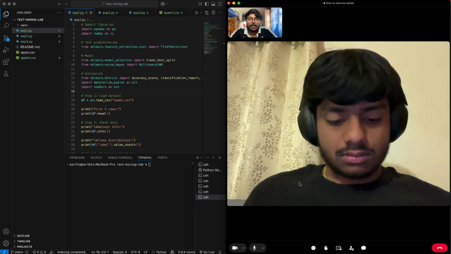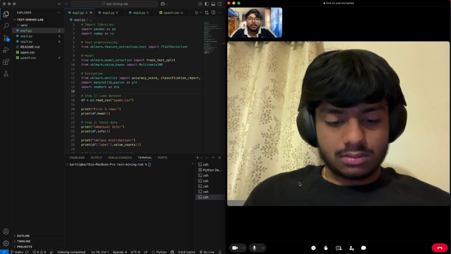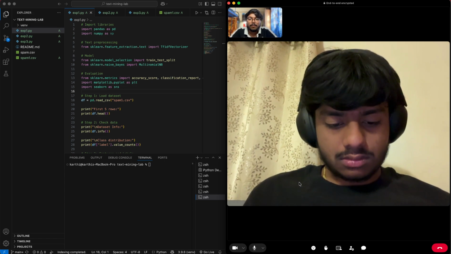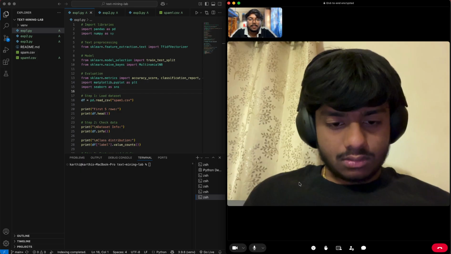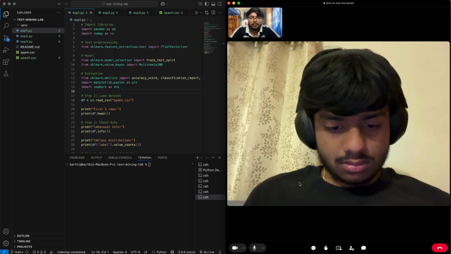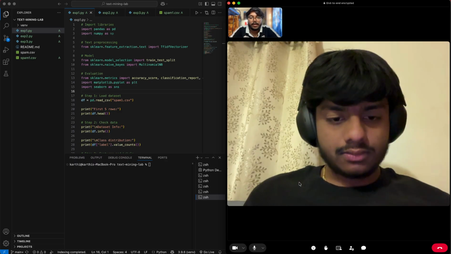Hi, this is Karthikeya, and coming to the dataset used in our project, we used a dataset that contains text and corresponding labels. The labels represent the category of the text such as positive, negative, neutral, or spam. Each row in the dataset contains an ID, the text, and the labels. For example, a sentence like "I love this product" is labeled as positive, while "this is a very bad experience" is labeled as negative. This labeled data is used to train our machine learning models so that they can learn patterns and make predictions on new data.